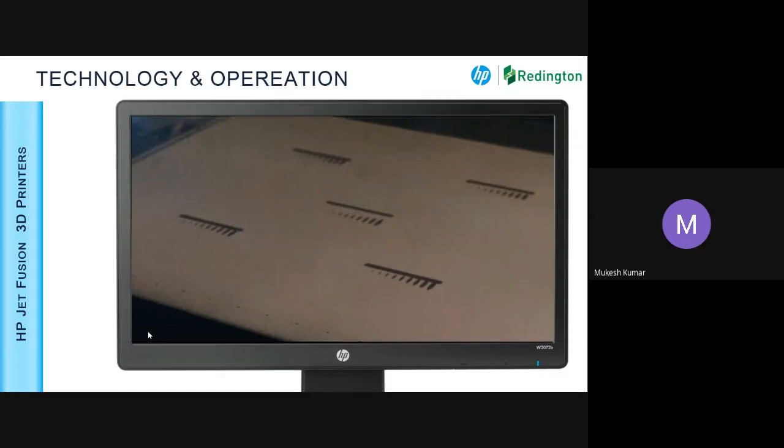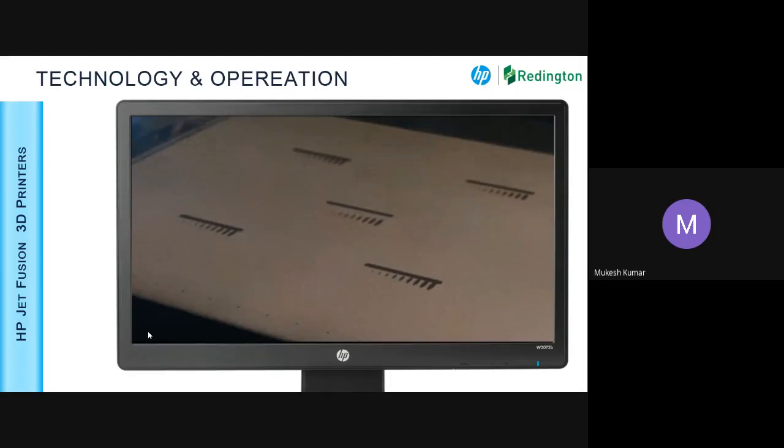In case of SLS, there is a single laser beam. Say, for example, I have a number of parts. If you can see some black spots here, those are the number of parts we are going to print. In case of SLS, each and every part will be sintered individually. My laser will go to those particular coordinates, and then it will sinter point by point. So if I have to print all these five parts, it is going to take five times the time, five times extra time, right?